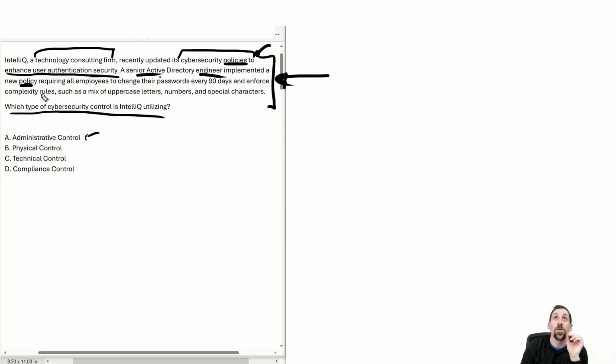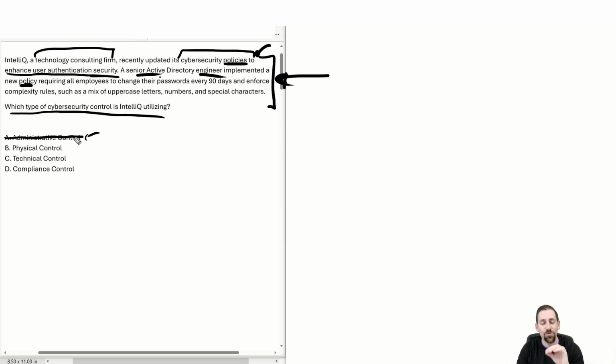The way that we would implement these questions is in the most confusing way, to require you to have all of that rote knowledge. So if you don't have the baseline knowledge of engineer seniority and what the senior engineer is doing, and if you don't have the baseline knowledge of the terminology associated with Active Directory, then you can only go on the words and definitions that you know, which is the policy that is described above. So in this case, it's actually not an administrative control.